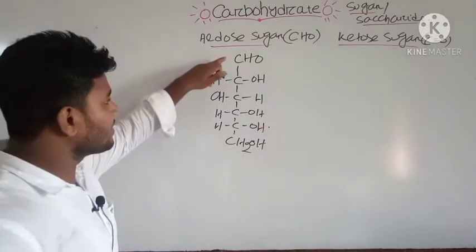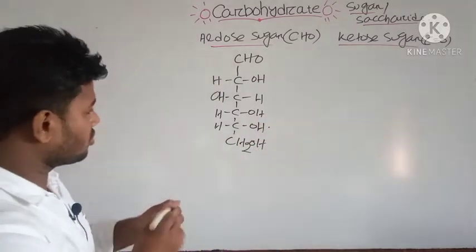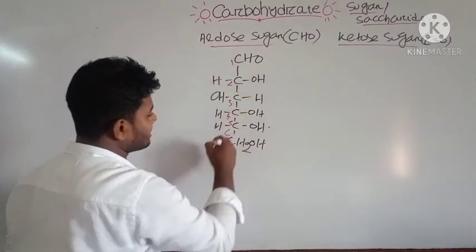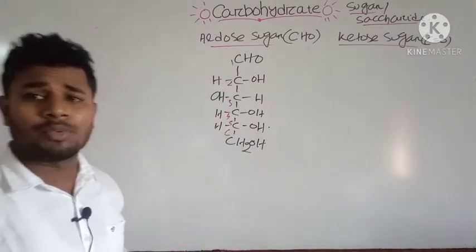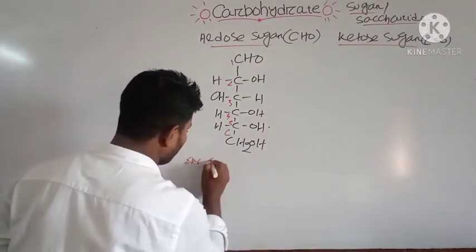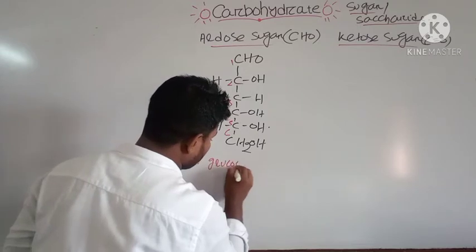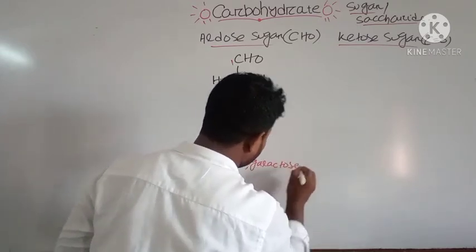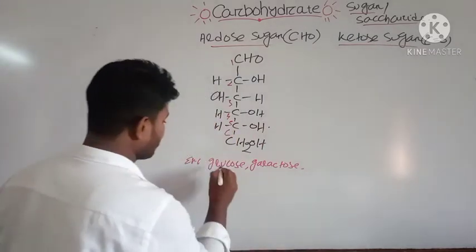Here you can see there is a series of 1, 2, 3, 4, 5, 6 carbon. An example of your aldose sugar is glucose and galactose. Okay, these are two examples of your aldose sugar.